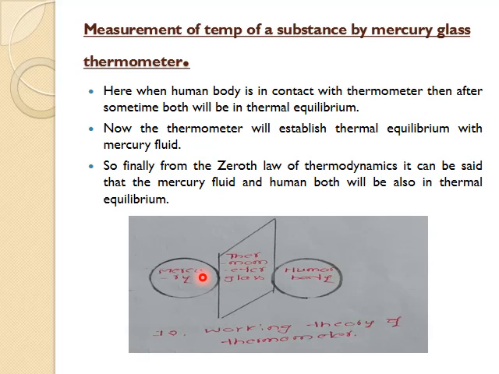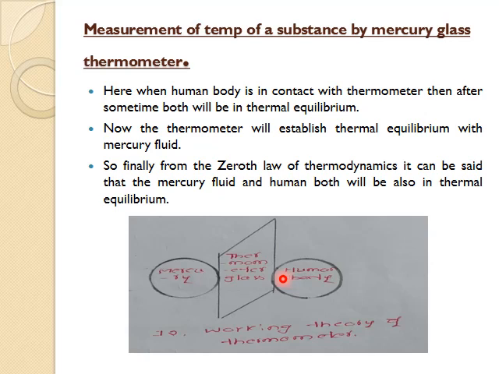When this thermometer comes in contact with the human body, both these systems, thermometer and human body, will come in thermal equilibrium with each other, which means that the thermometer glass and the human body will have equal temperature when they reach equilibrium.